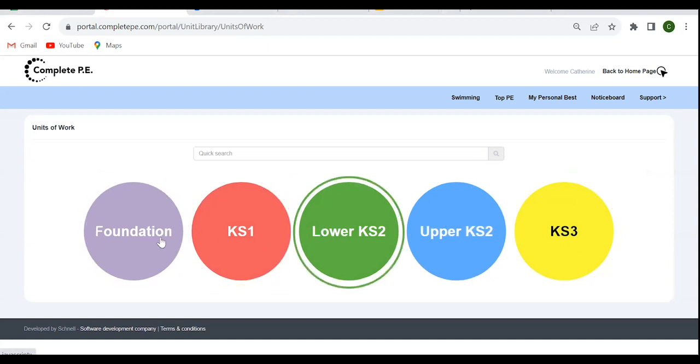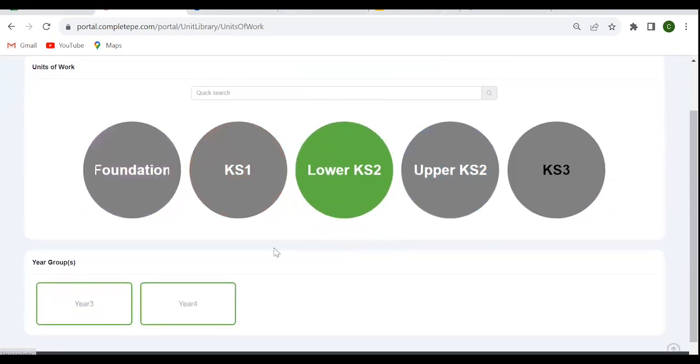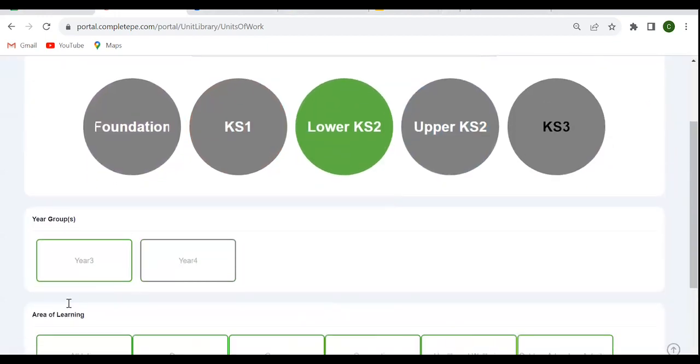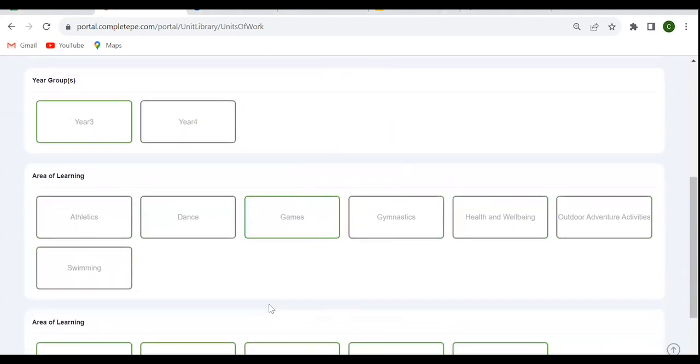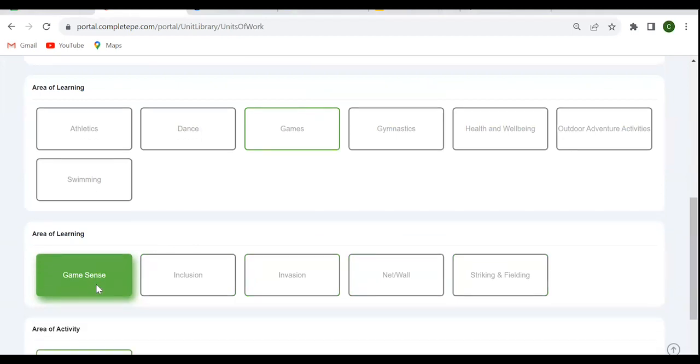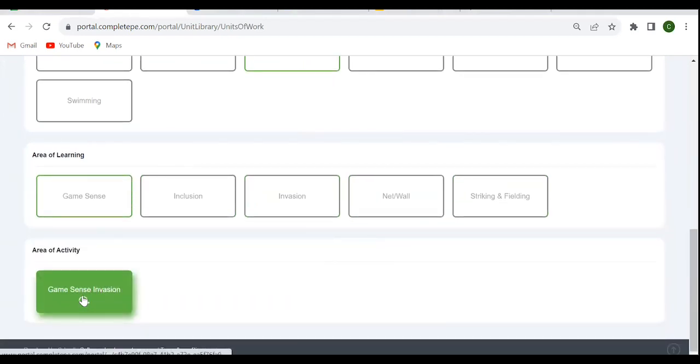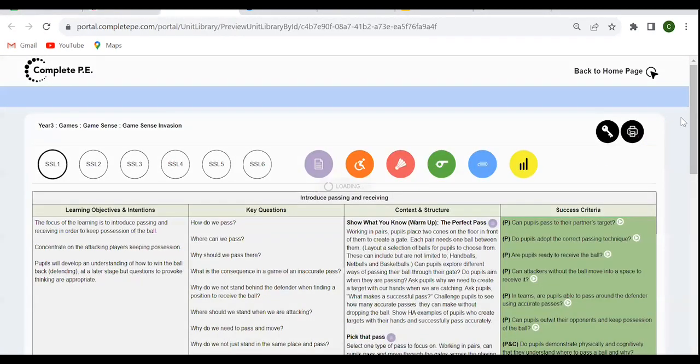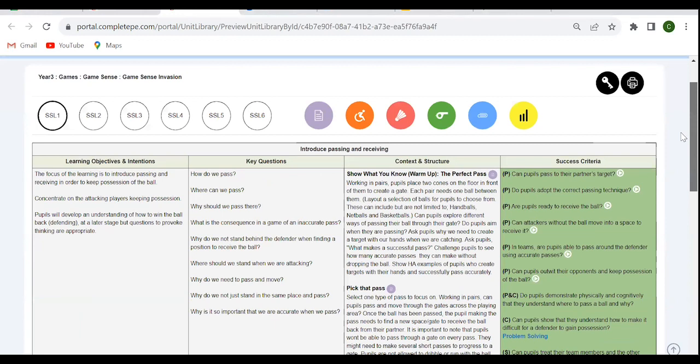Depending on the year group that you're working with, click into the relevant key stage, click into the relevant year group, select your areas of learning, and you see what Complete PE starts to do is filter down all the different options underneath the different folder headings. Once you're finally happy that that's your unit of work, you'll see a button indicating that you can click into the unit, and then you'll be taken into that unit of work.